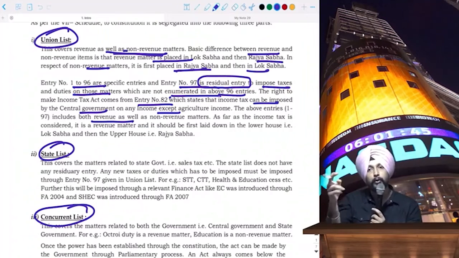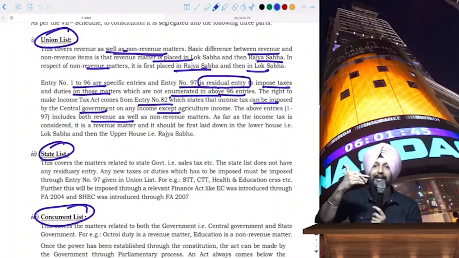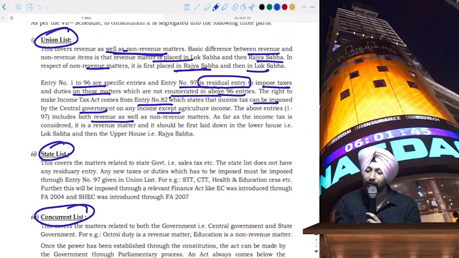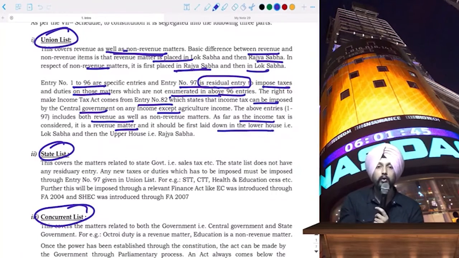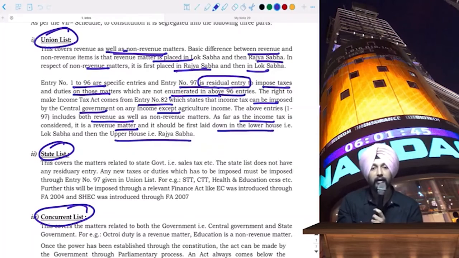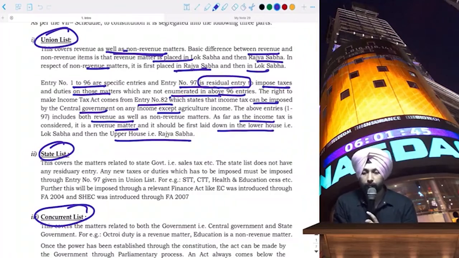I told you entry number 1 to 81 relates primarily to non-revenue matters, and entry number 82 onwards up till 96 are revenue matters. As far as income tax is concerned, it is a revenue matter, and it should first be laid down in the lower house of parliament, which is Lok Sabha, and then it will go through the upper house of parliament, that is Rajya Sabha.